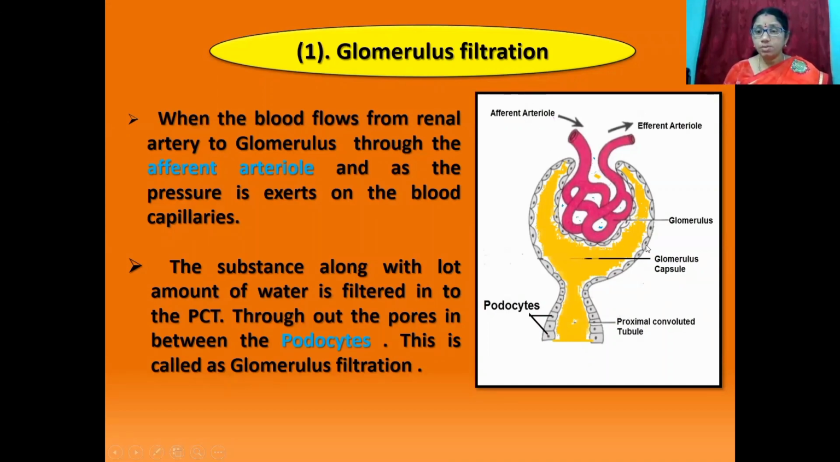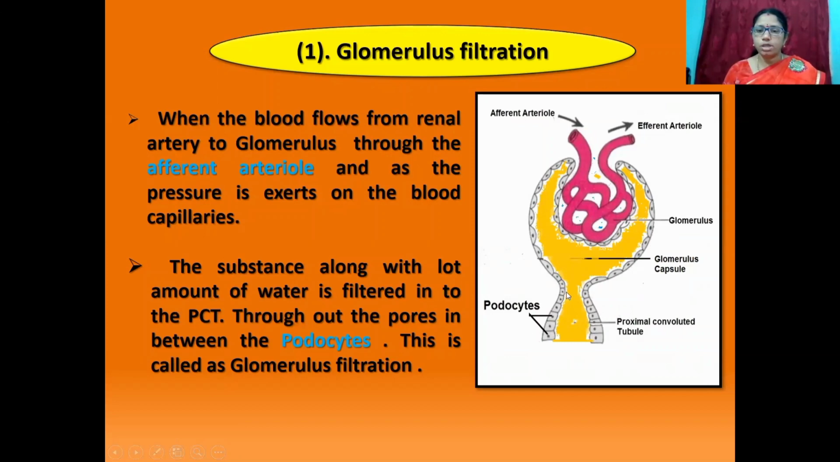Students, we can see this picture. This is the glomerulus. This is Bowman's capsule. Bowman's capsule is the cup-shaped end of the nephron, and the bunch of blood capillaries is called the glomerulus. The glomerulus develops from the afferent arteriole. It gives rise to the efferent arteriole. This one, proximal convoluted tubule.